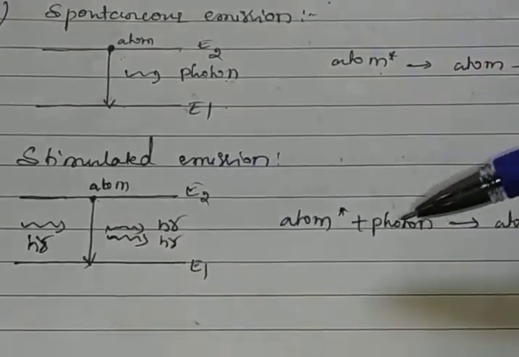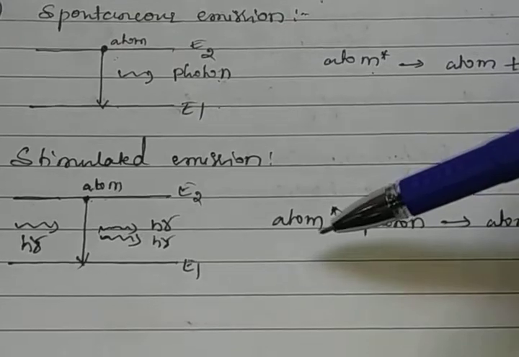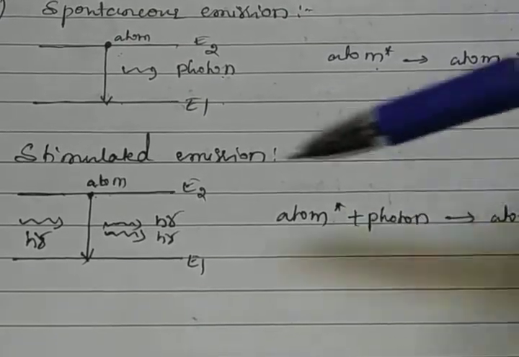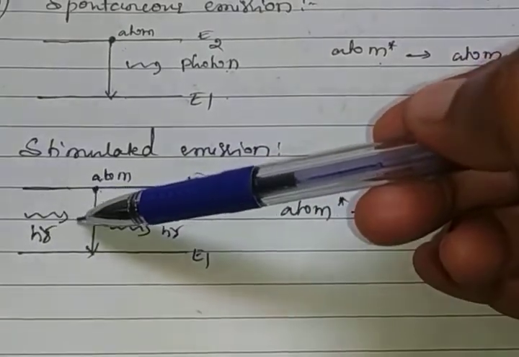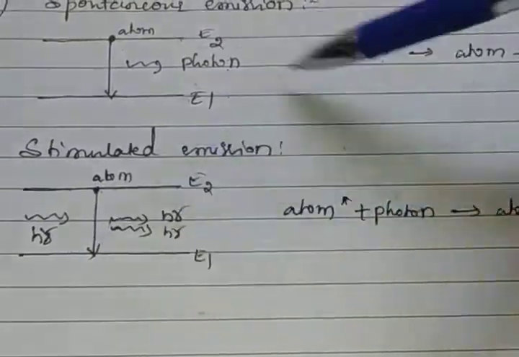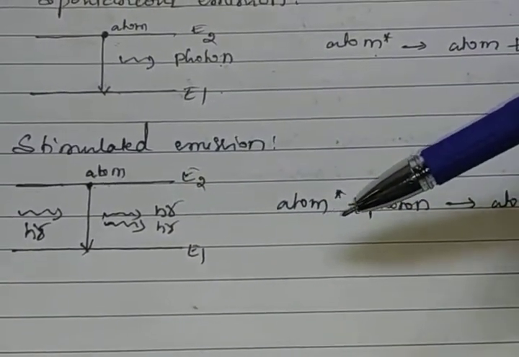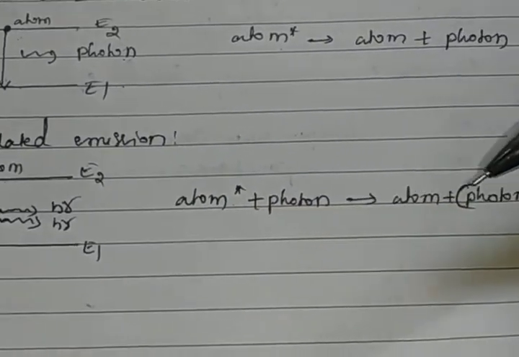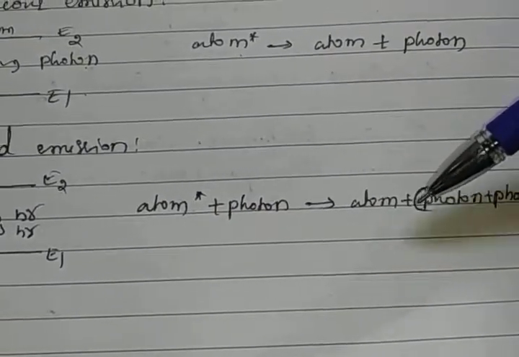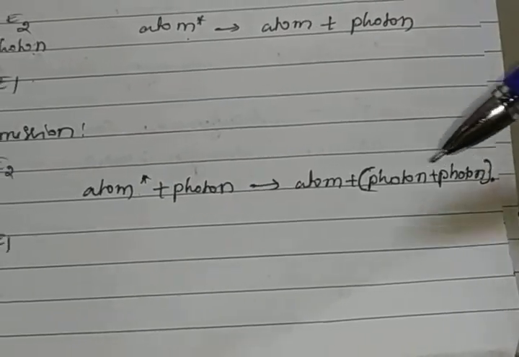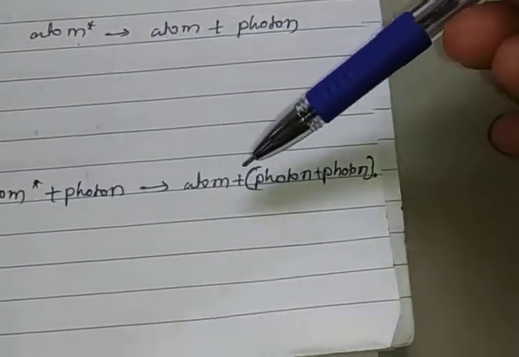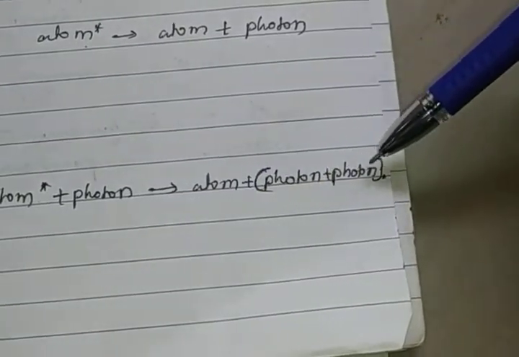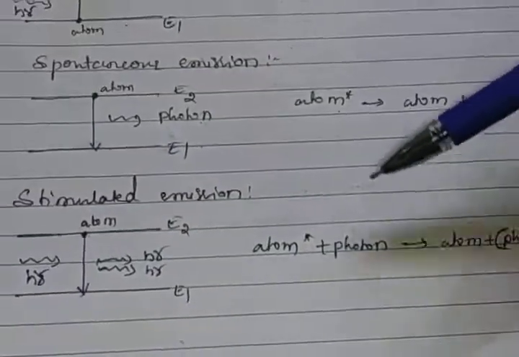This process is represented by atom star plus photon gives atom plus photon plus photon. There are two photons emitted here, so atom plus photon plus photon is written.